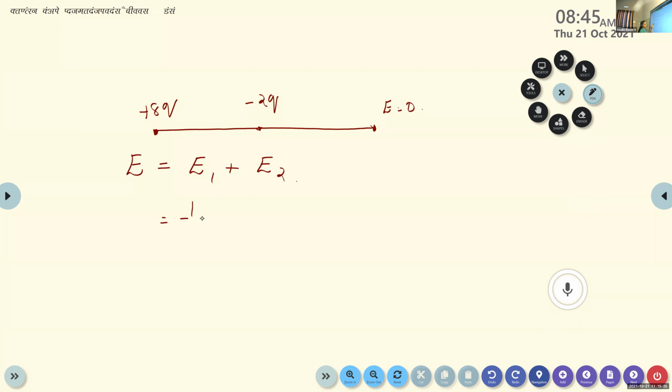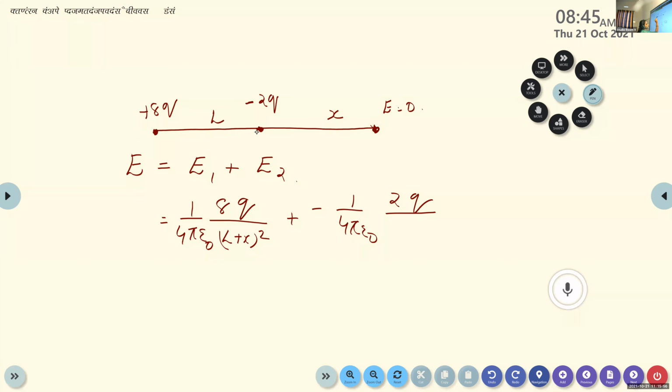That is equal to, by Coulomb's law, 1 by 4 pi epsilon 0, 8q divided by the distance of separation between these two charges, which is given as L. We don't know the distance between these two points, so we take it as x. So the distance between plus 8q and this unknown point is L plus x the whole square, plus here we have minus, so it becomes minus 1 by 4 pi epsilon 0, 2q divided by the distance of separation between these two points, x square. That is equal to 0.